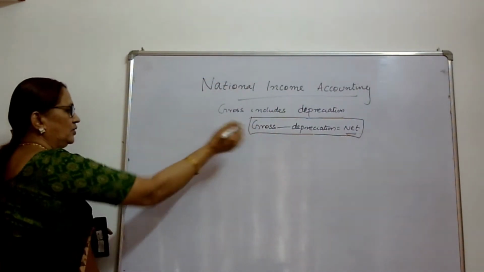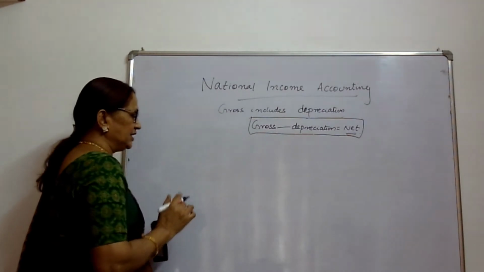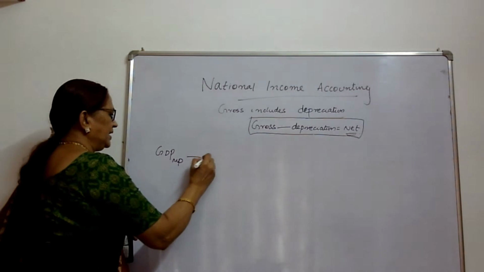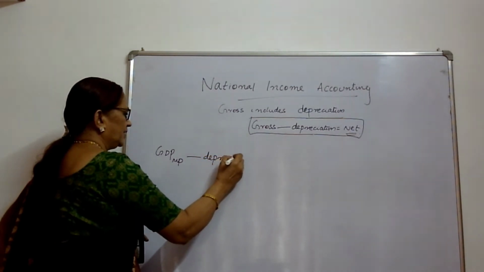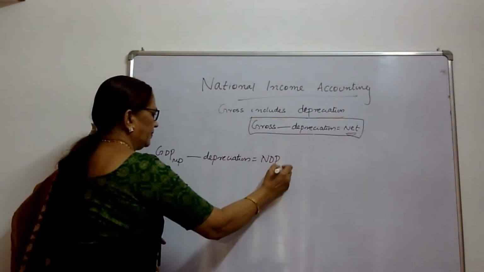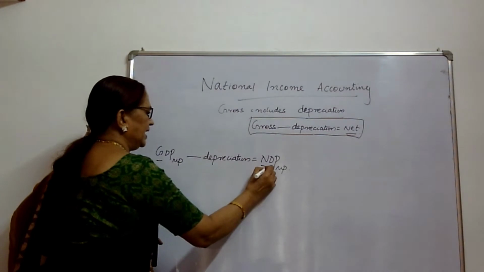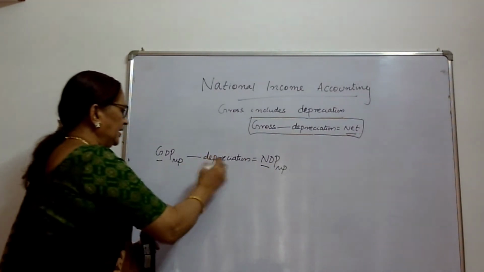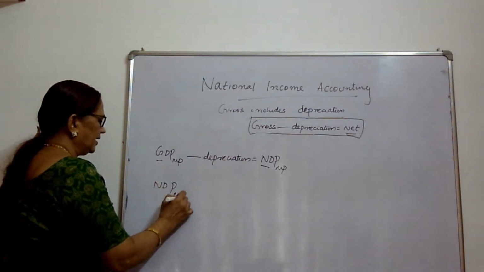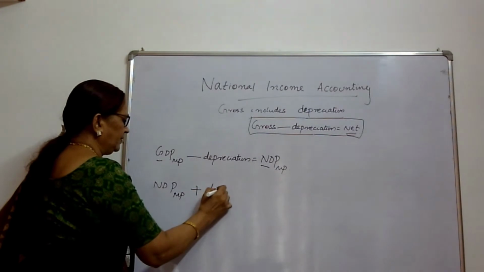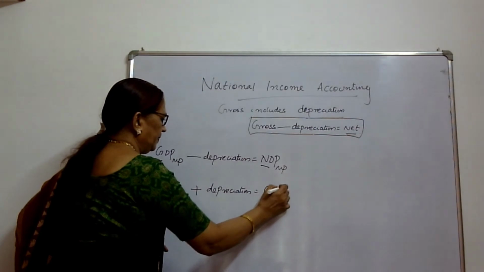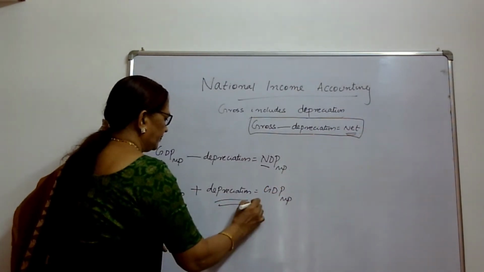So, gross includes depreciation. Gross minus depreciation is equal to net. So, GDP at market price minus depreciation is equal to NDP at market price. So, gross becomes net by reducing depreciation. So, NDP at market price plus depreciation is equal to GDP at market price.